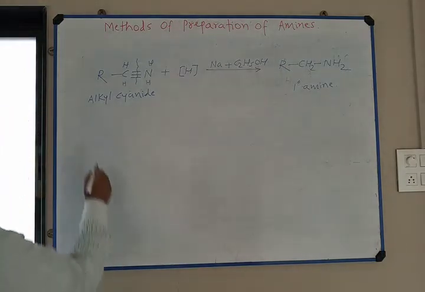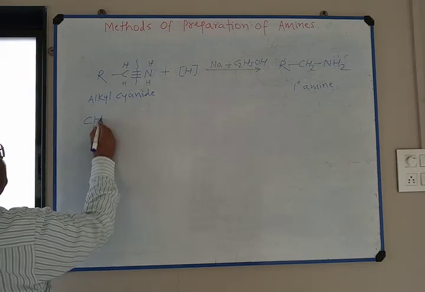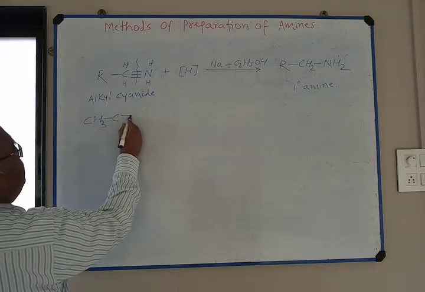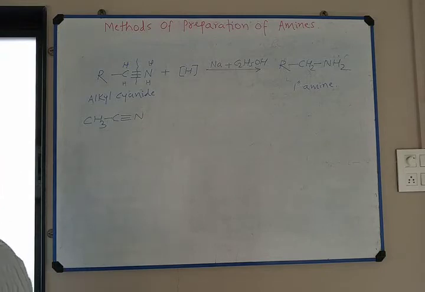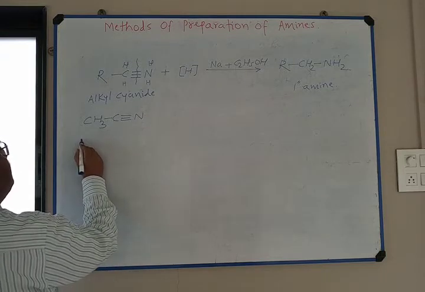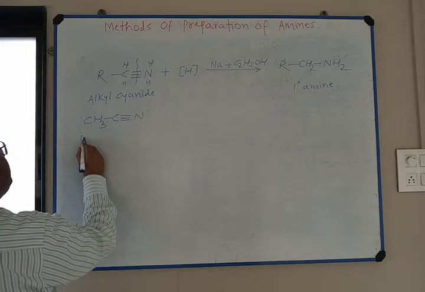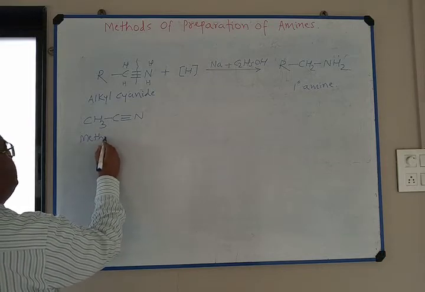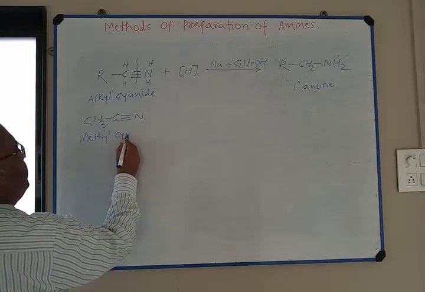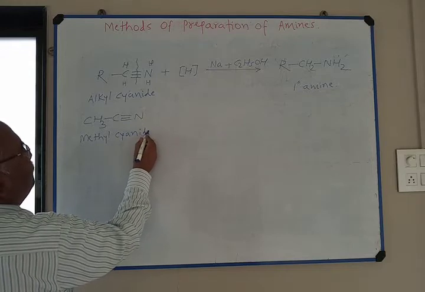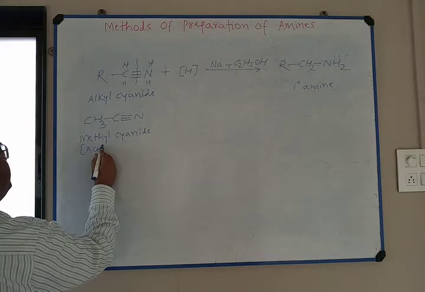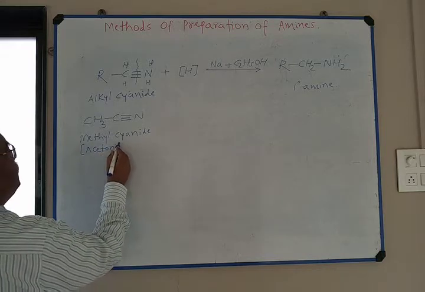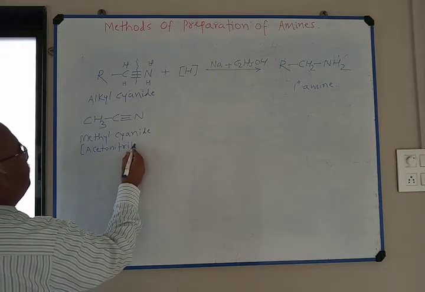Next, CH3 single bond C triple bond N. This is methyl cyanide. It is also called acetonitrile.